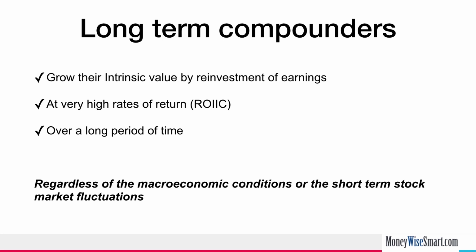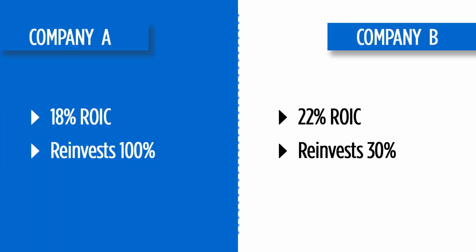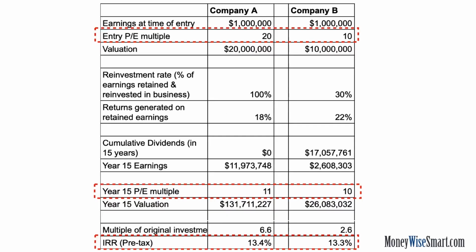Now, to understand the importance of this reinvestment of incremental capital that we have been talking about, let's take the example of two businesses, company A and B. Both have high ROIC, but company B has a 22% ROIC, whereas company A has 18% ROIC. So B is actually a lot higher. But company A has the advantage of being able to reinvest 100% of its earnings, whereas B can only reinvest 30% of its earnings, and the rest is distributed as dividends.